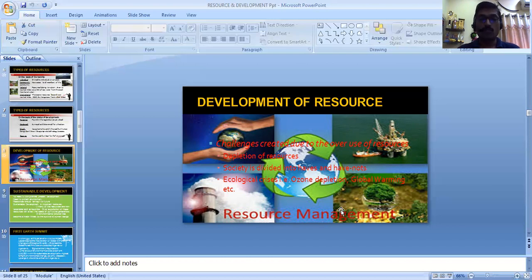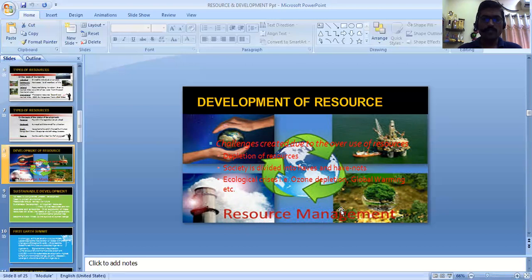And the last and the most important drawback for the resource development is ecological crisis. And nature starts hampering, like depletion of ozone layer, global warming. These are some of the drawbacks or the challenges you could find out, which take place because of resource development.